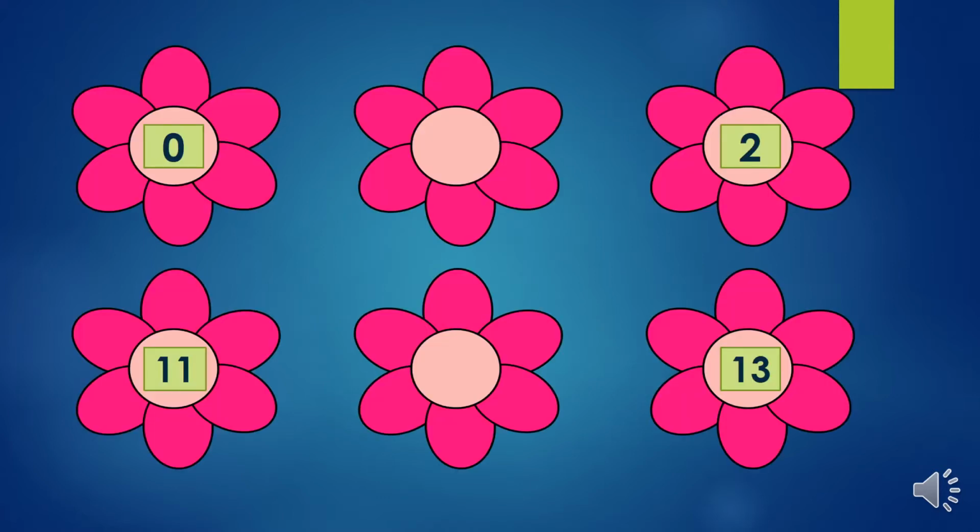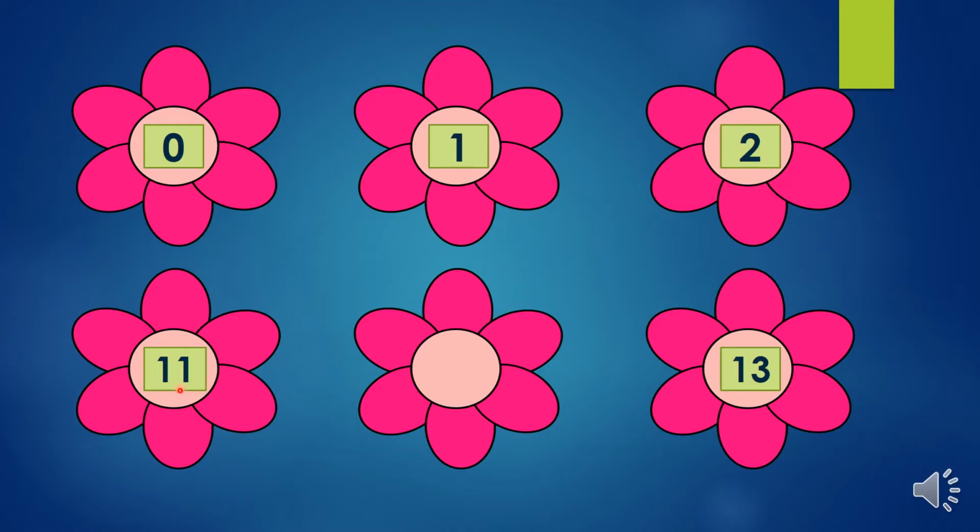The next question is, what number comes in between 0 and 2? For this, we will start counting in order. 0. Please count one number forward. After 0, 1. After 1, 2. So, number 1 comes in between 0 and 2. Have you all got it, children? Shall we move on to the next one?